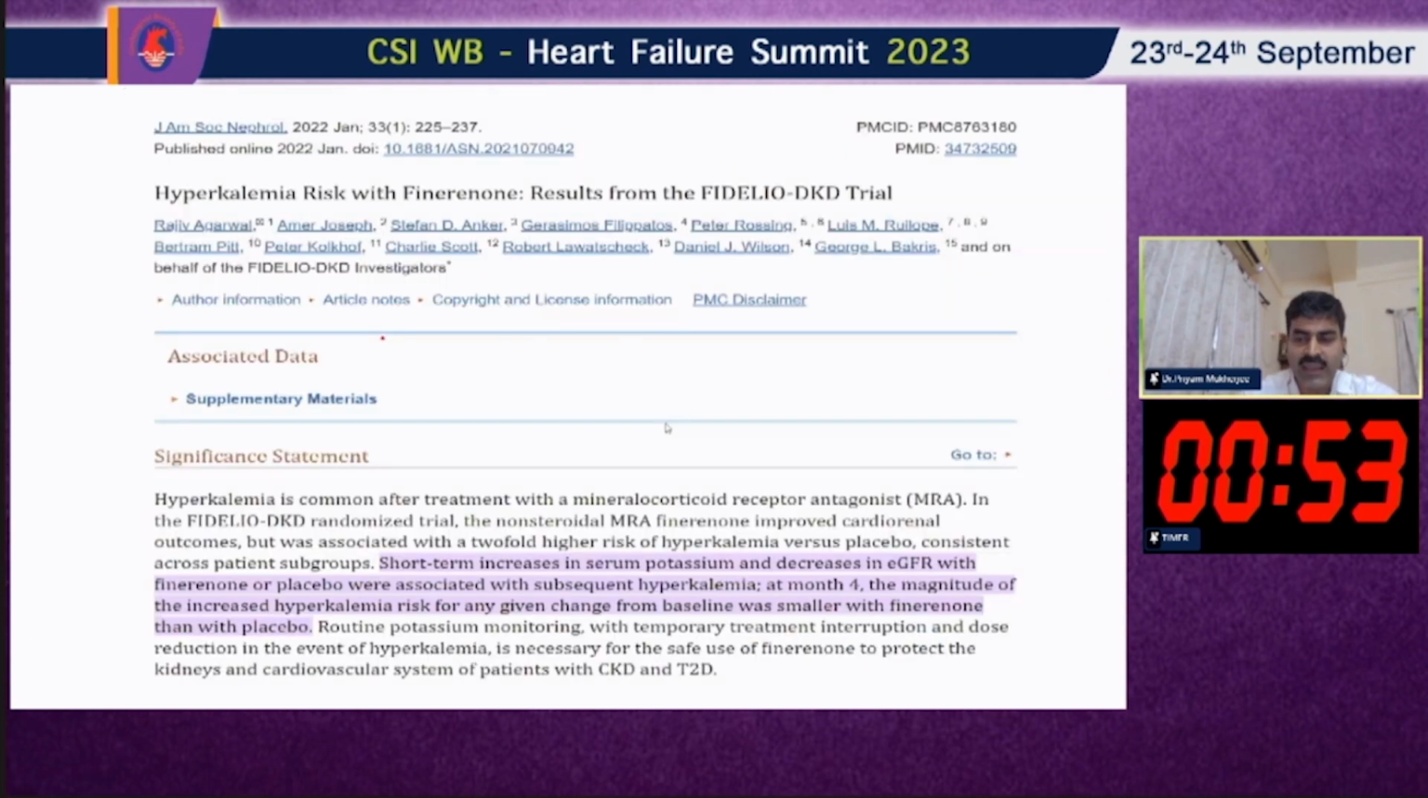And why am I highlighting the issue of hyperkalemia? There is clear-cut evidence from the FIDELIO trial that a short-term increase in serum potassium and decrease in eGFR with finerenone or placebo are associated with subsequent hyperkalemia at 4 months. The magnitude of the increased hyperkalemia risk for any given change from baseline was similar to placebo. So this is very important. So less hyperkalemia with this molecule.